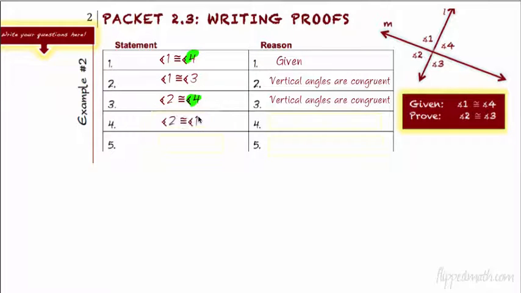Well, what difference is that going to make? Well, that means that the 2 is in front. We're going to use the substitution property. And now the only thing I have is a 1 right there instead of a 3. But look, step 2, 1 is congruent to 3. I can take that 3 and put it in there. And look, I saved us a step.